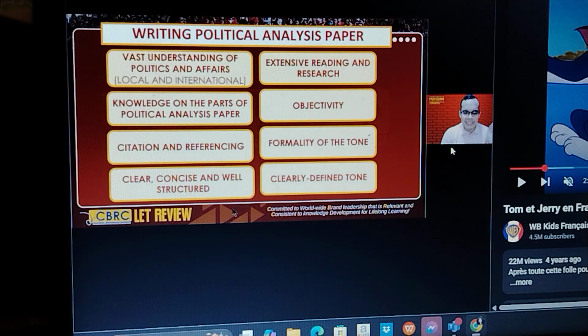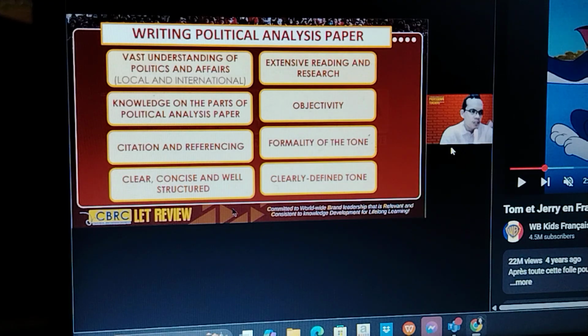And the last one, clearly defined tone. So again, this is tone. Make sure that your attitude towards the subject is not wishy-washy. What do I mean by that? It's not half-baked or half-hearted. If you have a certain attitude towards the topic, then that attitude, the tone, must be definite. If you're in favor of, let's say, impeachment, then that tone must be consistent all throughout the paper.